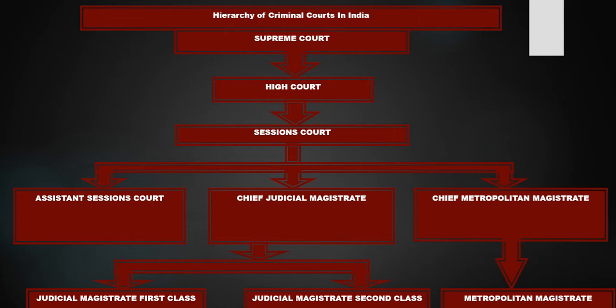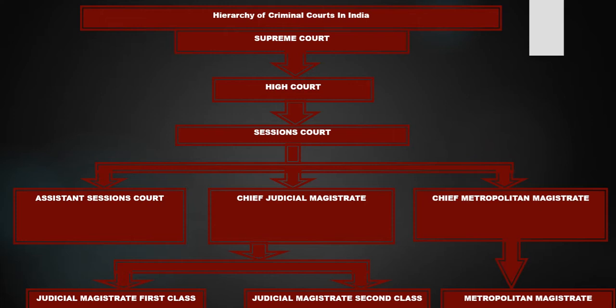Moving further, there is the Assistant Session Court, which is above the Chief Judicial Magistrate, but because of less space, I have made the diagram like this. Above the Assistant Session Court there will be the Session Court, and above that the High Court and the Supreme Court. Now let's see what powers they have.